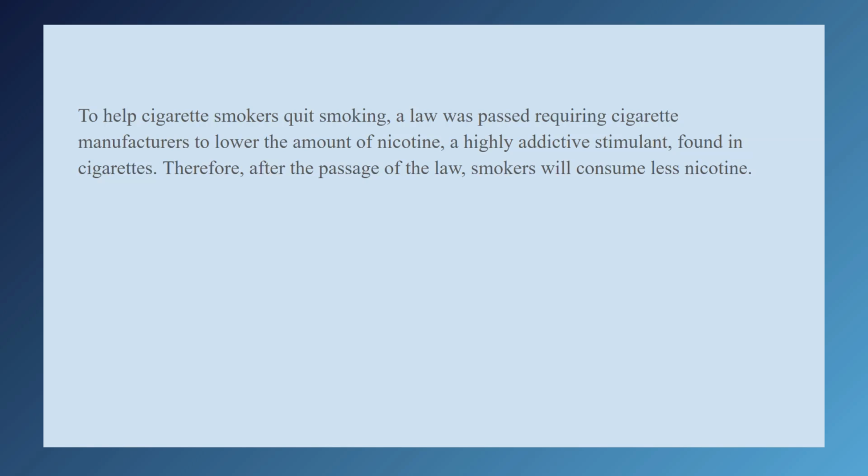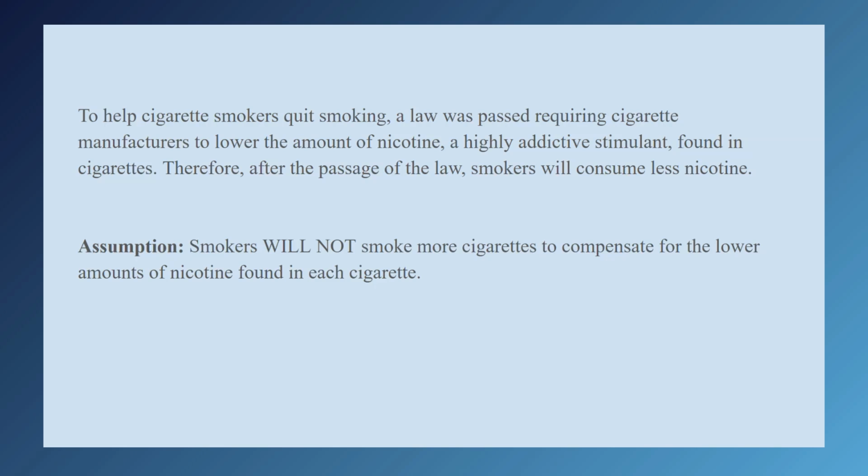What does this plan require to work as intended? Smokers will not smoke more cigarettes to compensate for the lower amounts of nicotine found in each cigarette. What if we negate this? If smokers did smoke more cigarettes to compensate for the lower amounts of nicotine found in each cigarette, then the law is not going to have the intended effect.